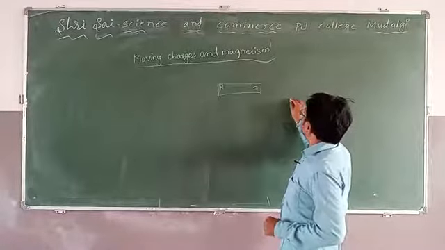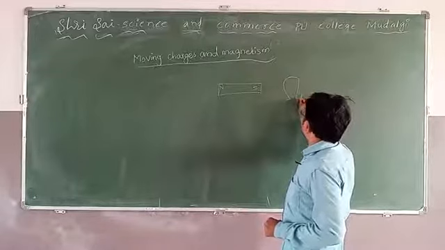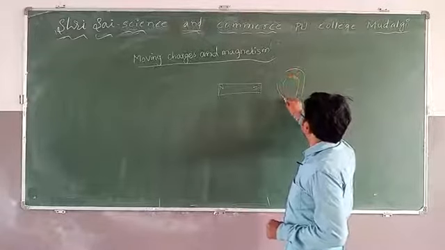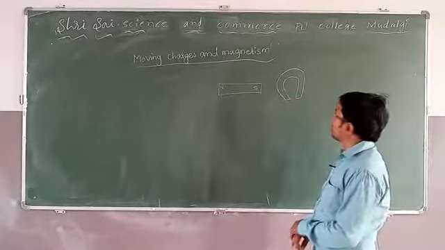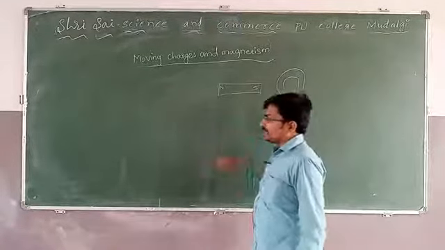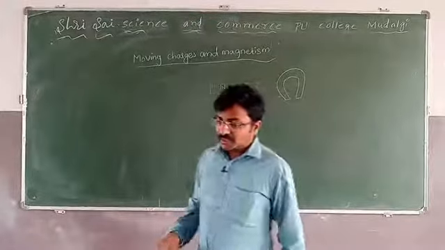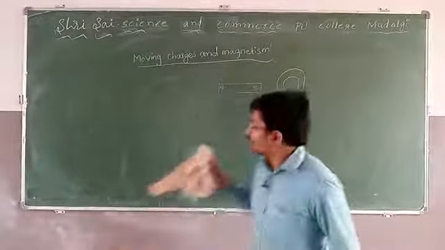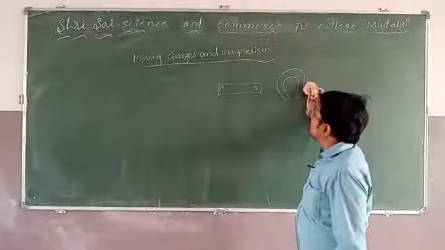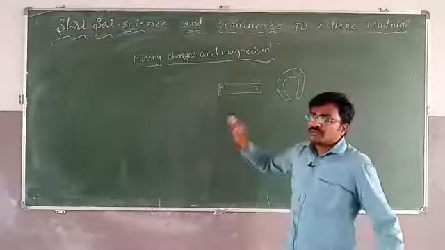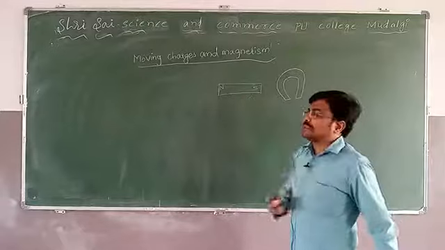Sometimes one more type, a horseshoe type magnet. This type of magnets are also there, and we use different types of magnets. These magnets are permanent magnets. We call them permanent magnets. These magnets show the magnetic property.